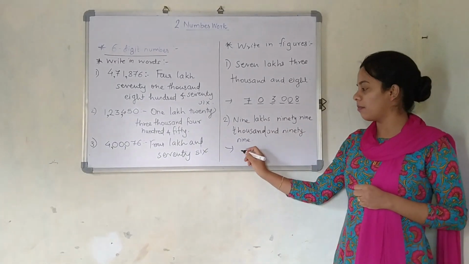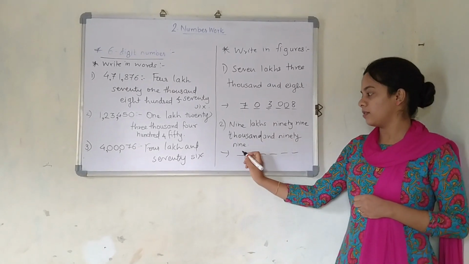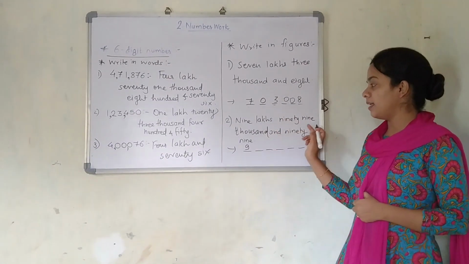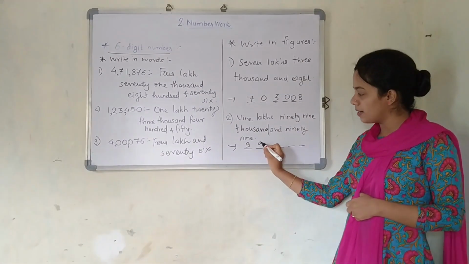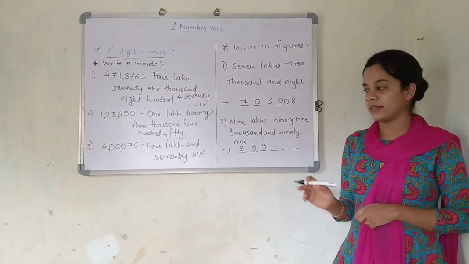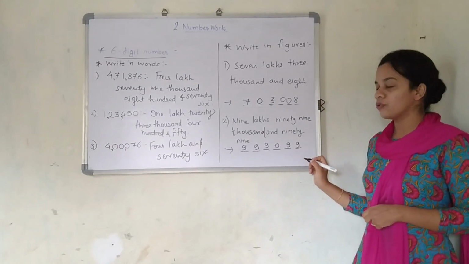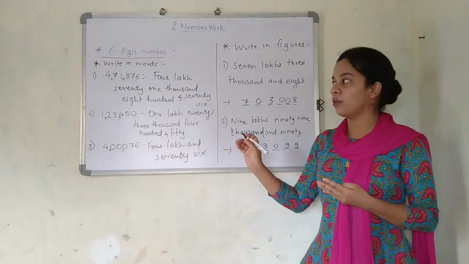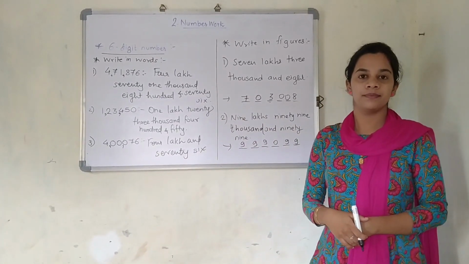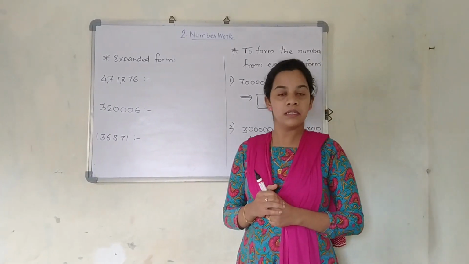So it will be a 6-digit number: 1, 2, 3, 4, 5, 6. 9 lakhs, so at the lakhs place I am going to write 9. 99,000 and 99. The 100 place is not present, so it is going to be represented as 0 and 99. So here is the explanation of these two concepts, that is, to write in words and to write in figures.